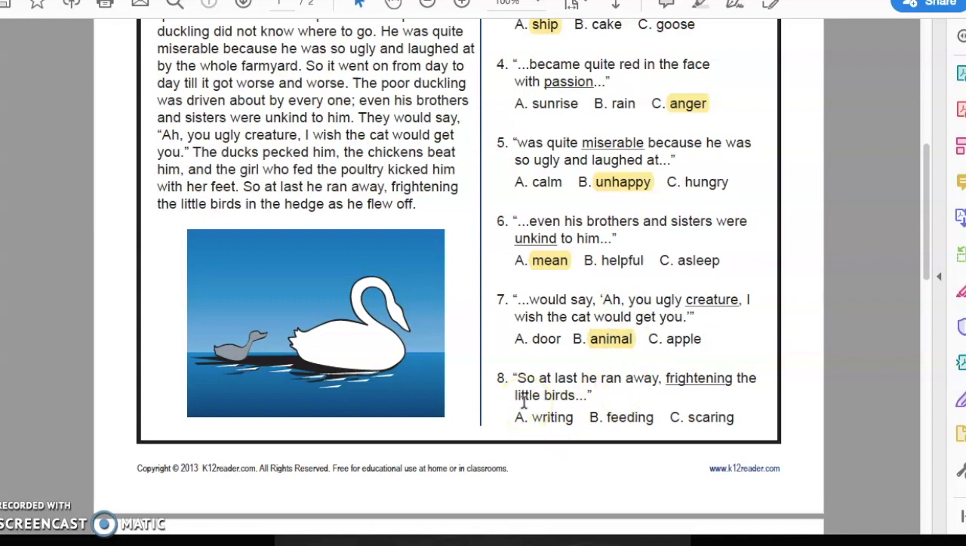And number 8. So at last he ran away, frightening the little birds. Frightening. What does frightening mean? So at last he ran away, writing the little birds? No, he wasn't writing anything. So at last he ran away, feeding the little birds? If he was running away, he sure wasn't feeding anybody. He was trying to get out of there. What's our last option? Scaring. So at last he ran away, scaring the little birds. I would say that's a good choice. Frightening means scaring.